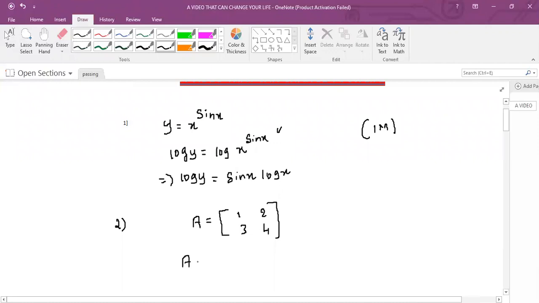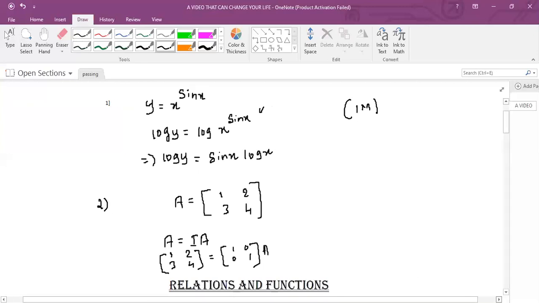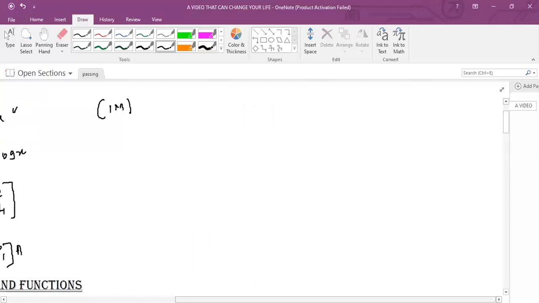You need to write A is equal to I into A. Then A is already given, so A is [1 2; 3 4] is equal to I, the identity matrix [1 0; 0 1], into A. You need to write this A as it is. Then you will get 1 mark. Very easily you can score 1 more mark.